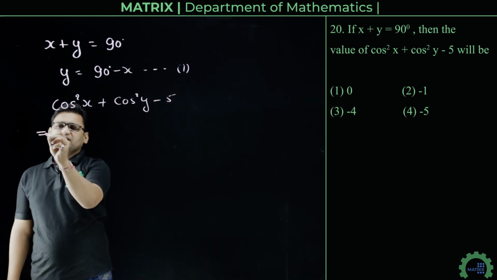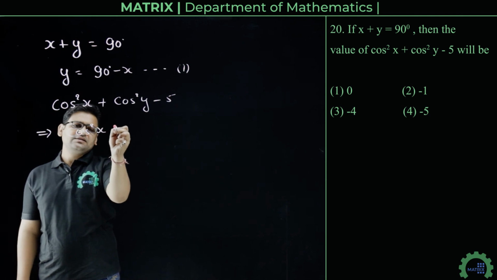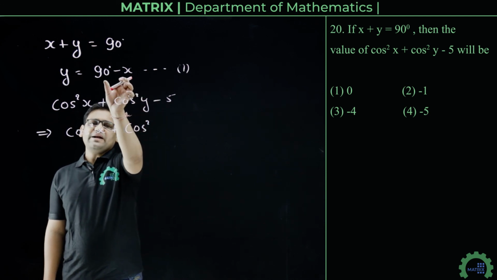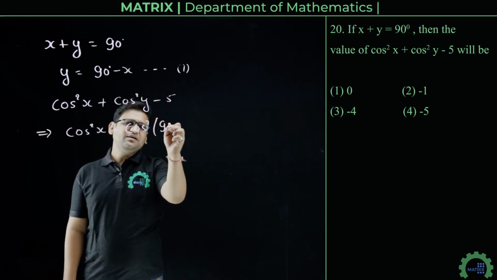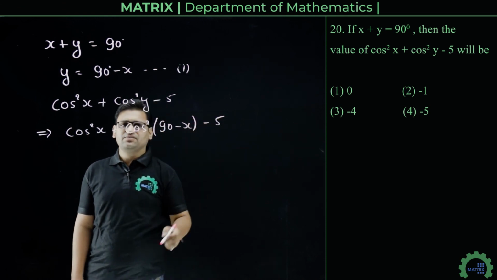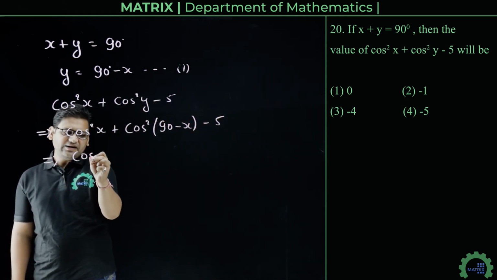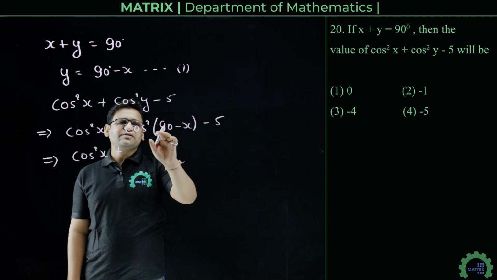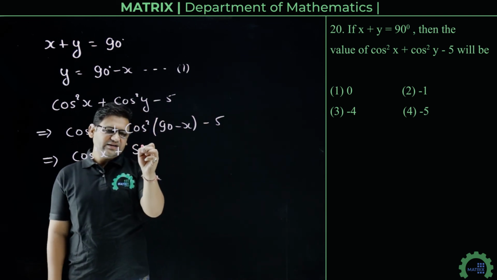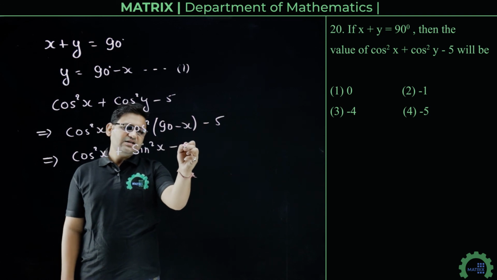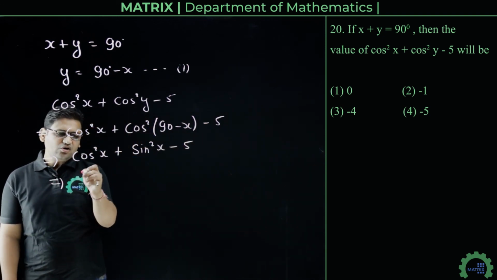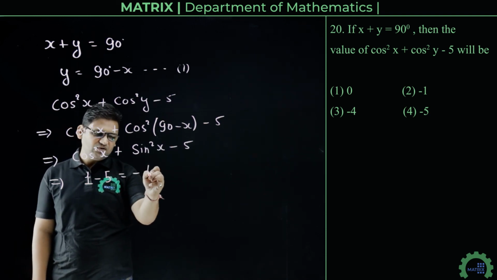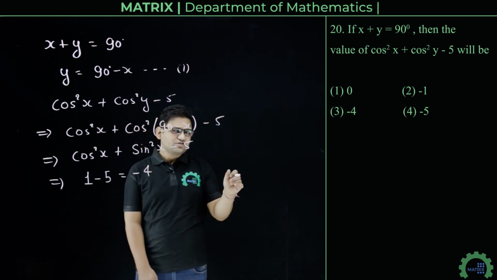So we can write cos square x plus cos square y, substituting y by 90 minus x, we write cos square of 90 minus x, minus 5. We know that cos of 90 minus theta is sin theta. So cos of 90 minus x will be sin x. So we can write this expression as cos square x plus sin square x minus 5, and cos square x plus sin square x is 1. So we can write it as 1 minus 5, that is minus 4. So minus 4 is our answer, that is option number 3.